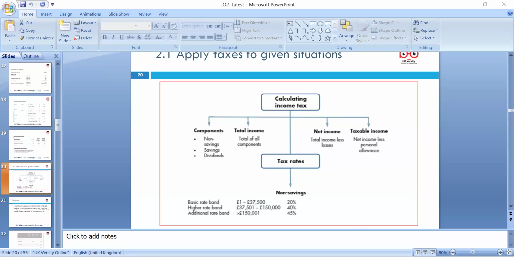Okay. Records, we keep up to 5 years plus the current year, a 6-year record. That is also crucial. Payment of taxes: payment on account must be made by 31st January in the tax year end, and the following 31st July, and the final payment must be made on 31st January the following year. So we have to pay 50% of the previous year's tax liability less the tax suffered at source, so we have to think about these payments on account.